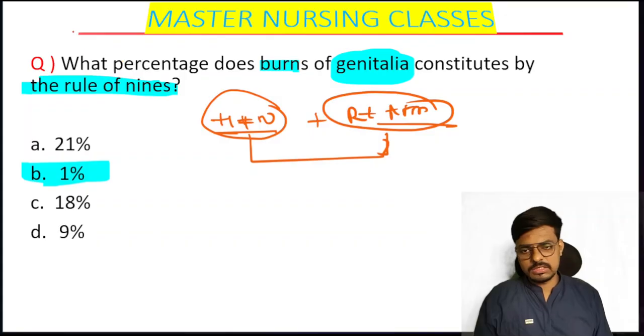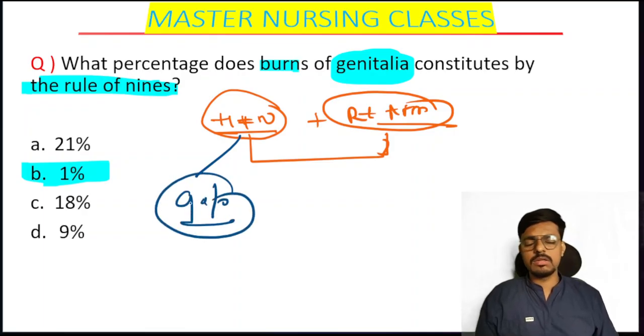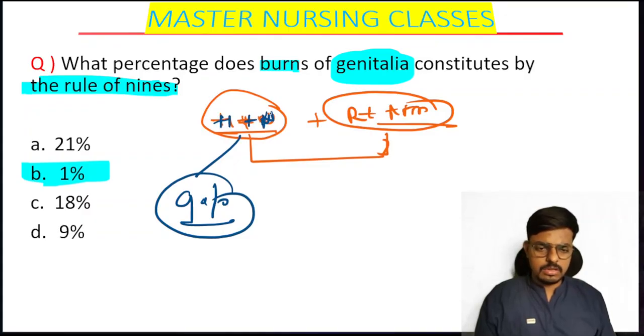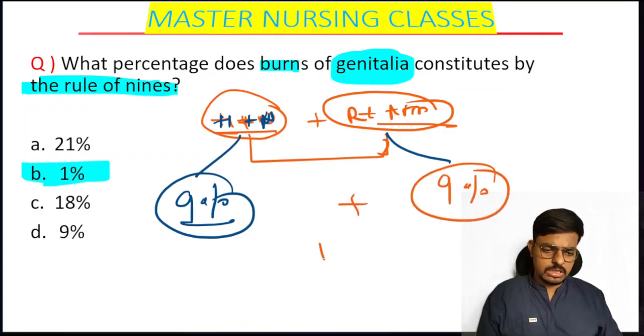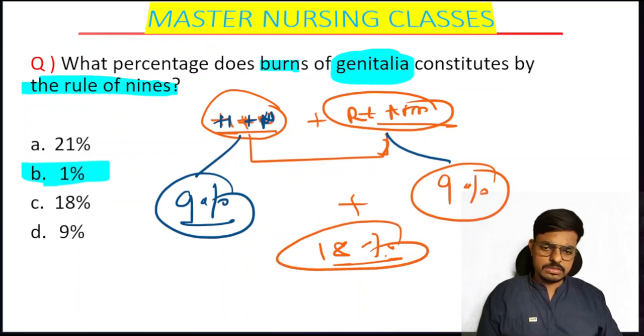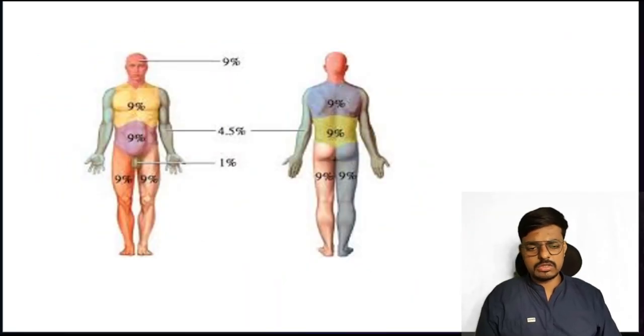Yes, it's 18, students. Whenever there is a burn to the head and neck in adults, we consider it as 9%. If the exam does not say whether it is an adult or a child, always consider it an adult. So if the head plus neck is burned, we consider that as 9% in an adult, and the right arm, one arm, is considered 9%. So 9% plus 9% makes 18% of the body surface area burned here. Is that clear how we will identify this?